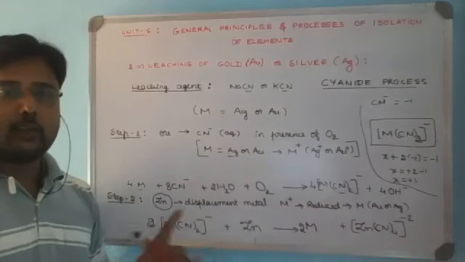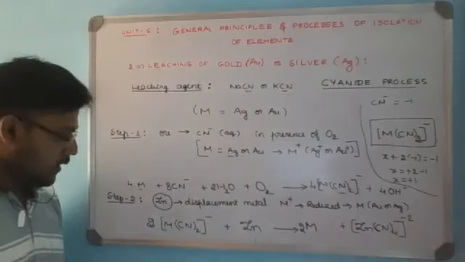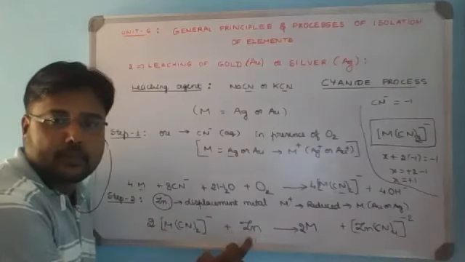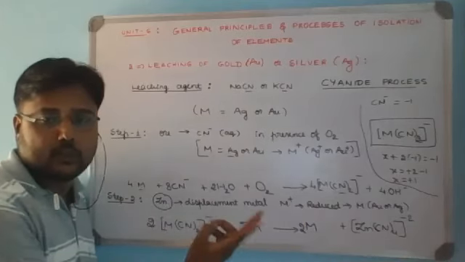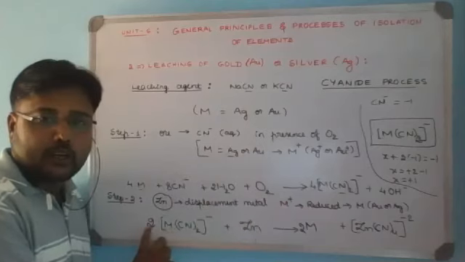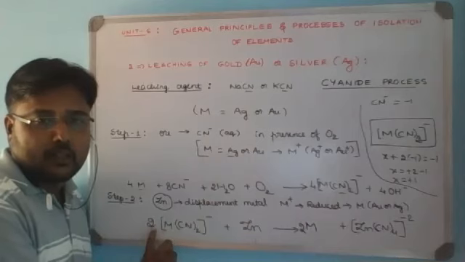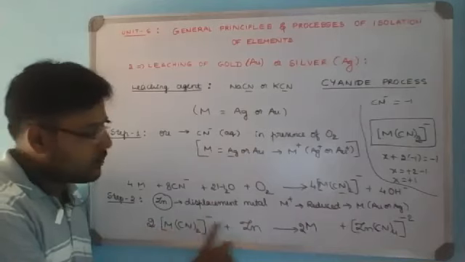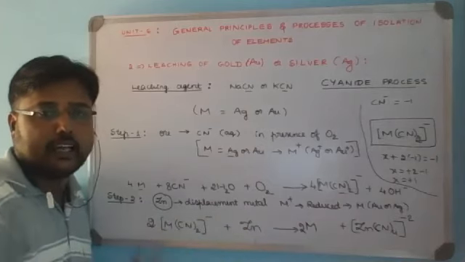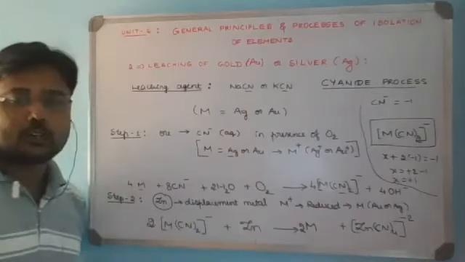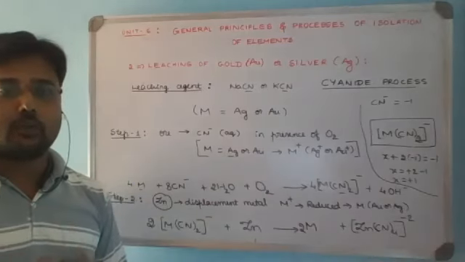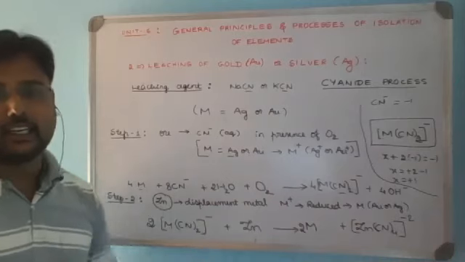An alternate way to remember step 2 is that you consider the metal cyanide formula, remember it, and write zinc. Zinc upon oxidation loses 2 electrons. Hence, to reduce the metal, you require 2 metal ions. 2 metal ions will be reduced by using 1 zinc in the process of loss and gain of electrons. So both are oxidation reduction methods. If your redox equation concepts are clear, then you can easily understand the equation.